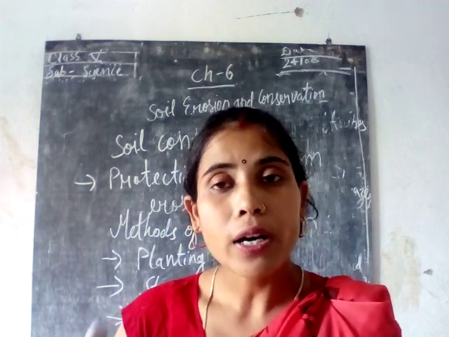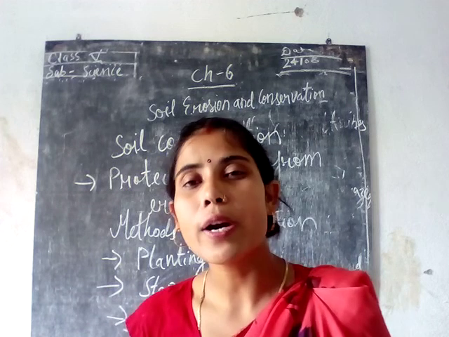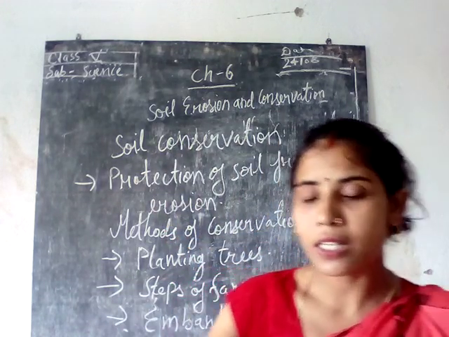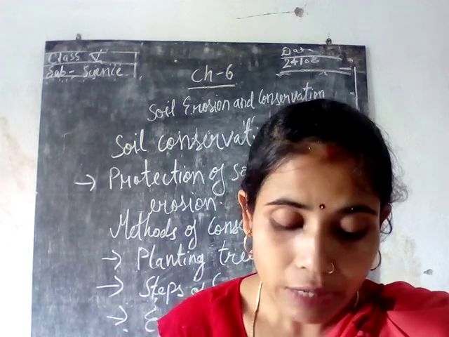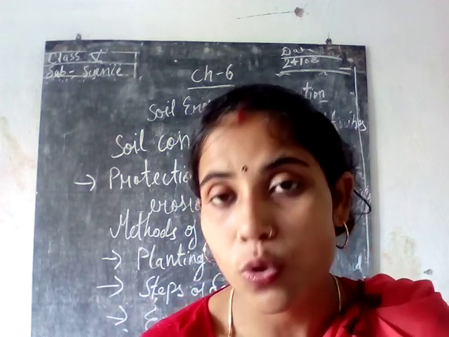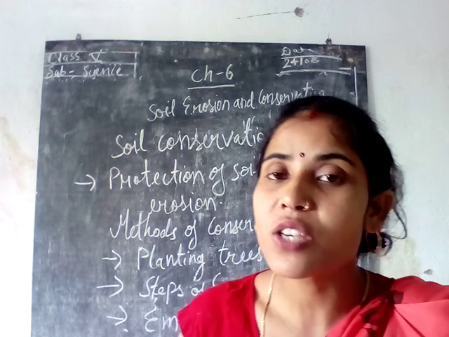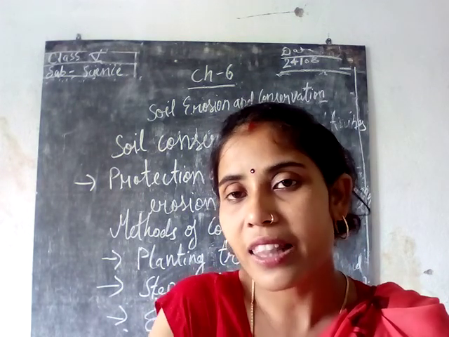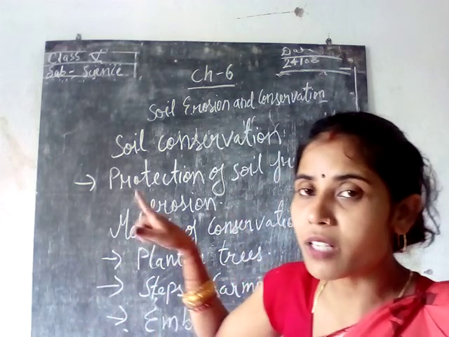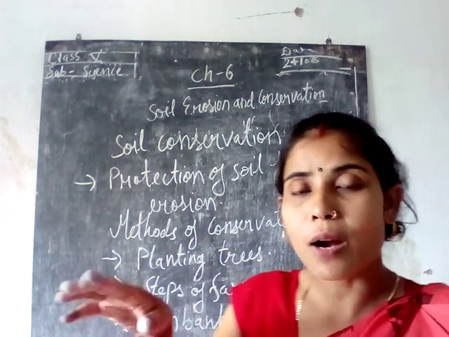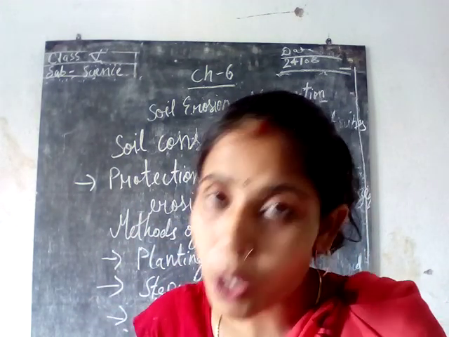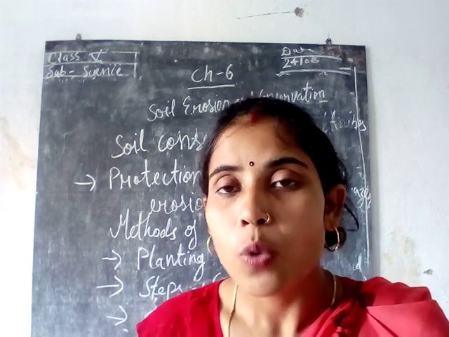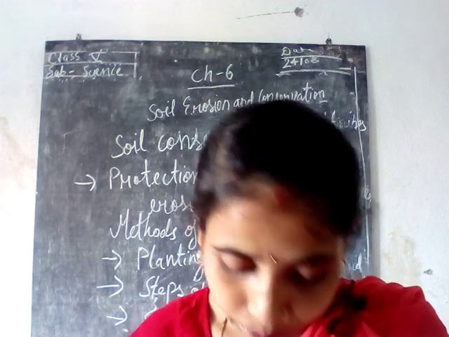Next, we can take various steps according to the areas to protect the soil from erosion. So in farmlands, what are the various steps we can take? In hilly areas, the farmers usually adopt the process called step farming, like stairs, since hilly areas are mainly mountain type. So in hilly areas, step farming is done to protect the soil from erosion, and in the plain areas the farmers cover the soil with bushes and grasses.